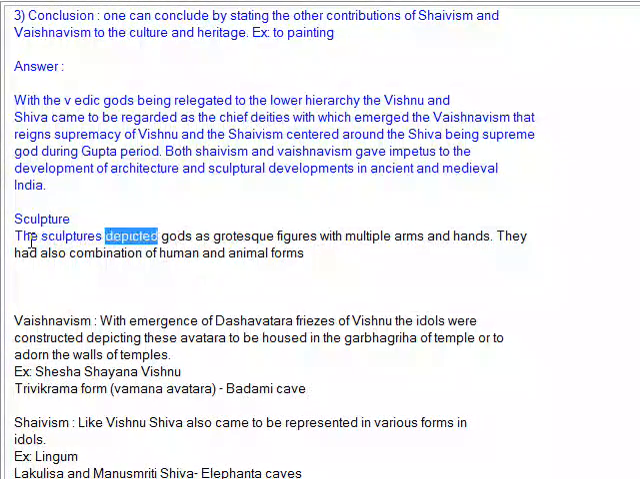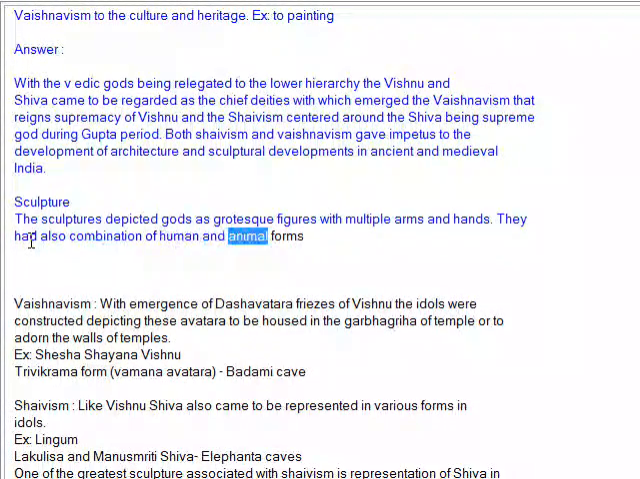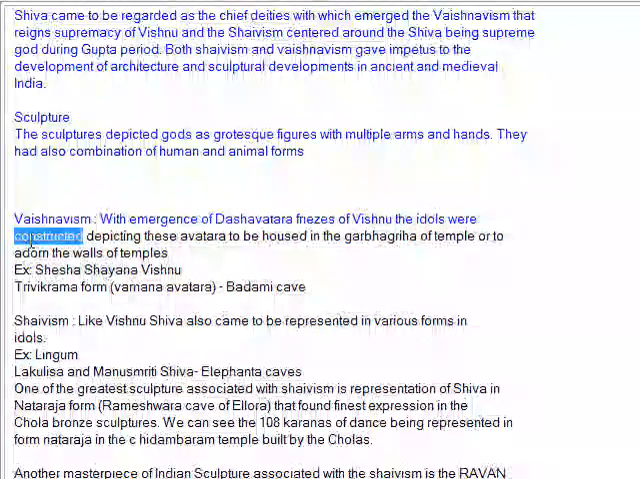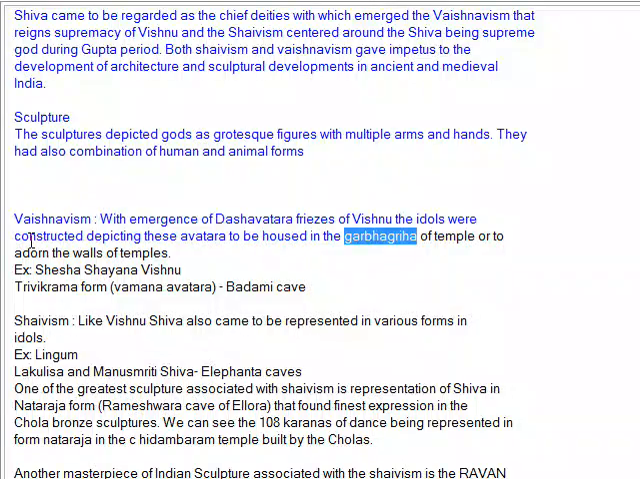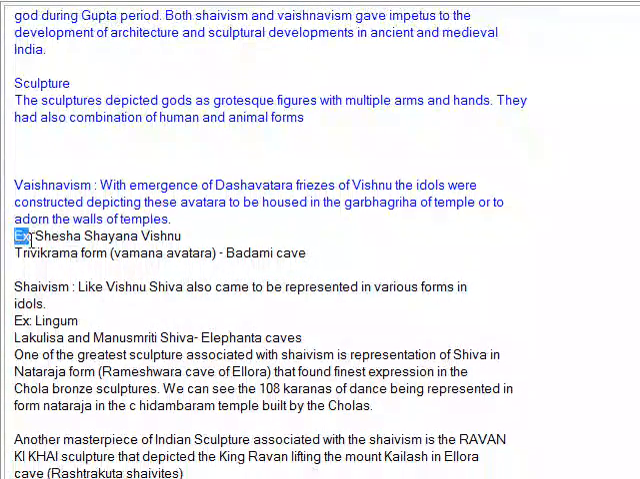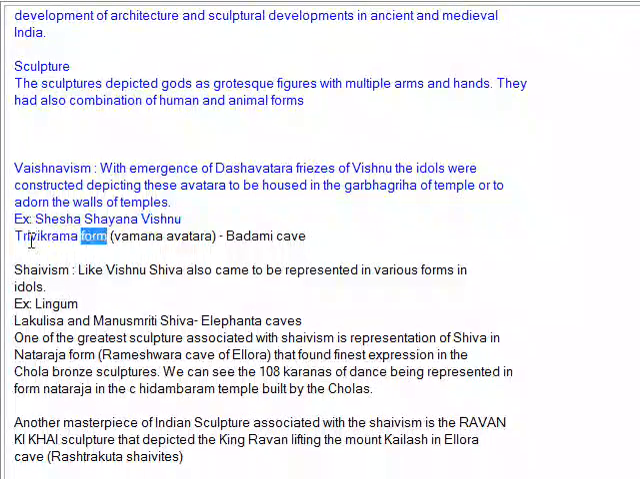Sculpture. The sculptures depicted gods as grotesque figures with multiple arms and hands. They also had a combination of human and animal forms. Vaishnavism. With the emergence of the Dashavatara friezes of Vishnu, idols were constructed depicting these avatars, to be housed in the garbhagriha of the temple or to adorn the walls of temples. For example, Sheshashayana Vishnu, the Trivikrama form, and the Varaha avatar in the Badami caves.